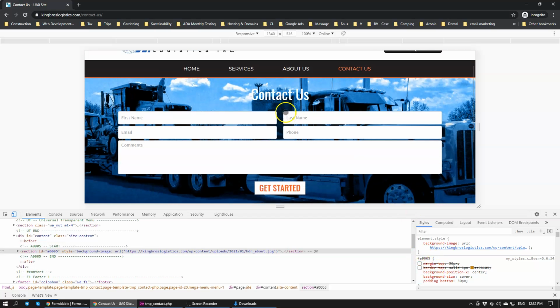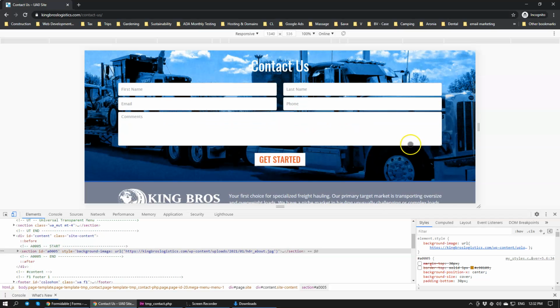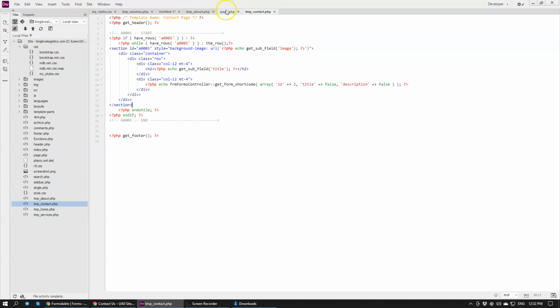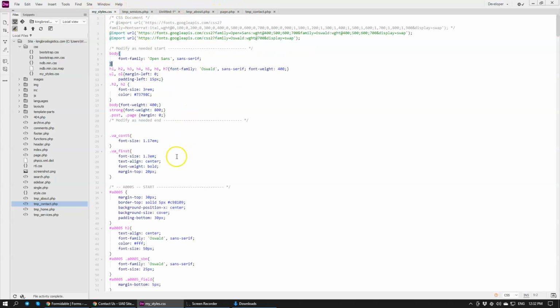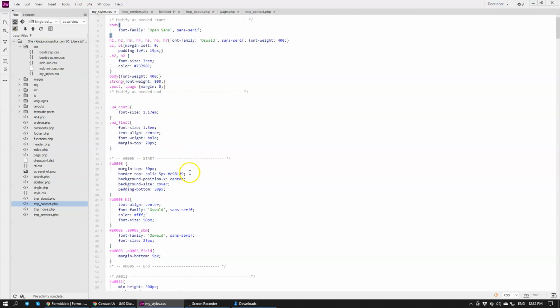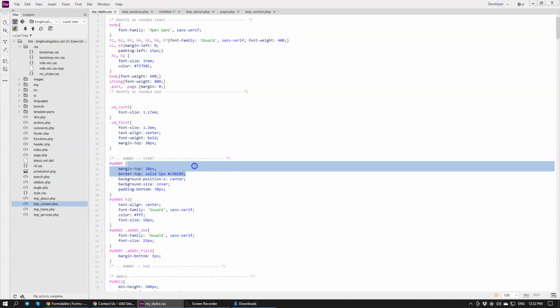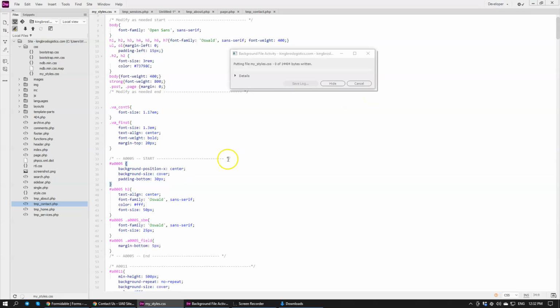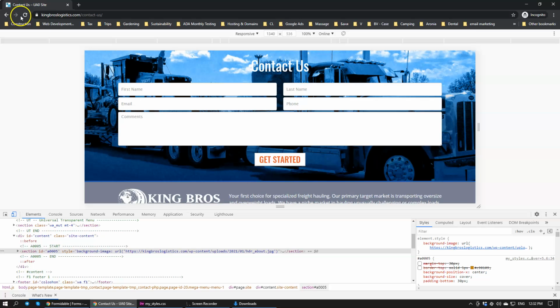Now it's going to look very nice and crisp. Okay, so we're going to go and modify the CSS a little bit. We always tweak CSS to make sure that the pre-built item matches the layout and the style of the website.